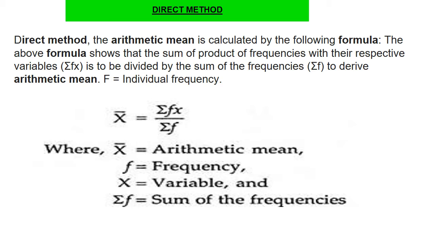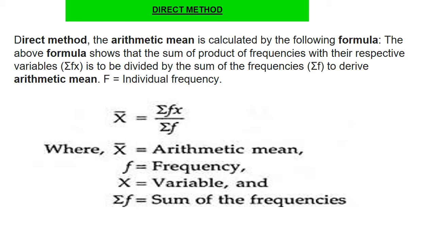Direct method: the arithmetic mean is calculated by the following formula. The formula shows that the sum of the products of frequencies with their respective variables is to be divided by the sum of the frequencies, sigma f. To derive the arithmetic mean, f is the individual frequency. So x bar, the mean of grouped data, is equal to sigma fx by sigma f, where x bar is the arithmetic mean, f is the frequency, x is the variable, and sigma f is the sum of the frequencies.